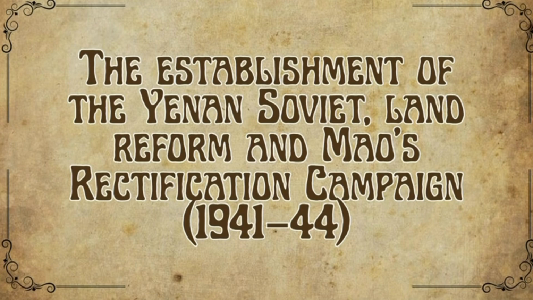The CCP also made effective use of propaganda to present life in Yan'an as an ideal system that benefited ordinary people. Foreign visitors, including journalists and medical workers, often reported positively on what they saw, further enhancing the CCP's reputation. However, not everything was as positive as it appeared. The CCP carefully controlled what outsiders were allowed to see, hiding the more violent aspects of land redistribution and the strict control exercised by Mao over the party.